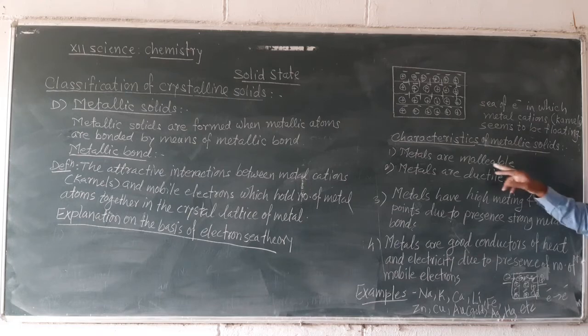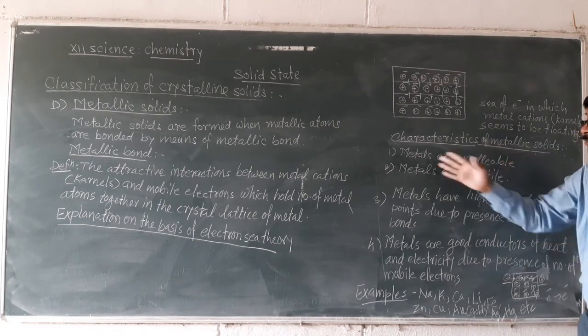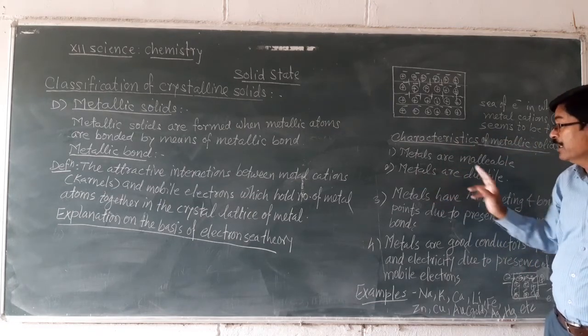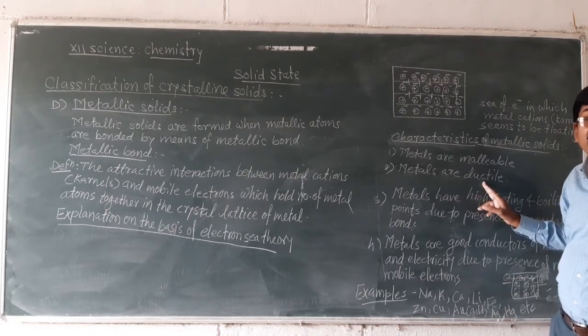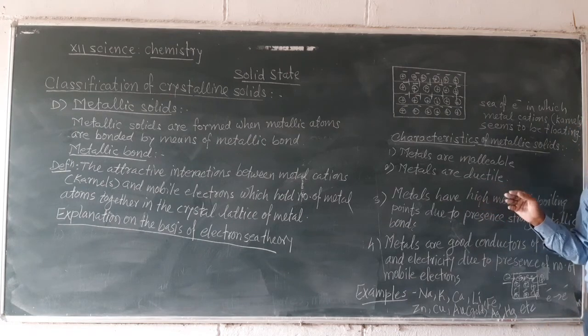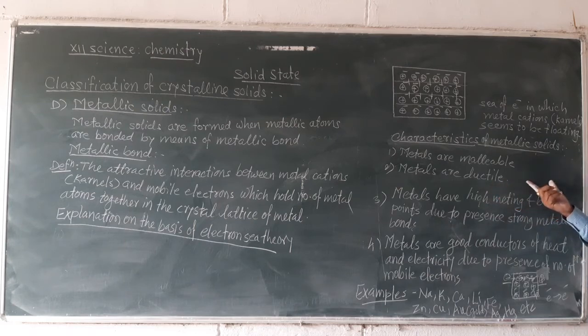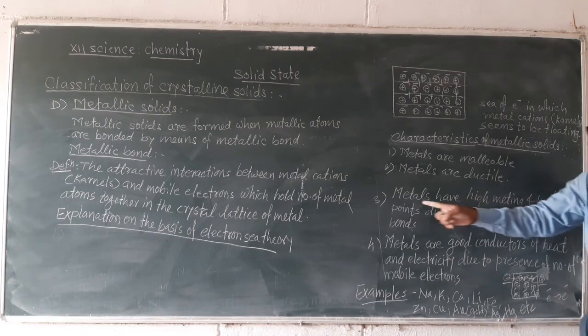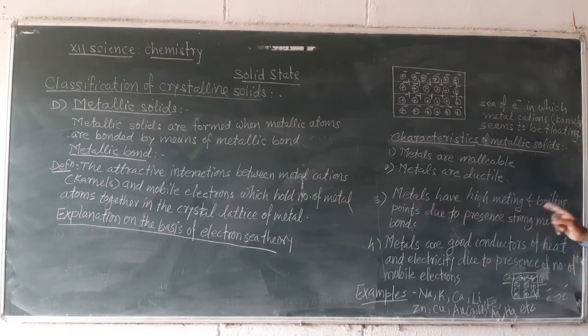This property of metal to get converted into sheet by hammering is called malleability. Metals are malleable. Metals are ductile. Ductility is the property by which wires can be drawn from the metal pieces by applying shearing force on the piece in opposite directions. Third, metals have high melting and boiling points due to the presence of strong metallic